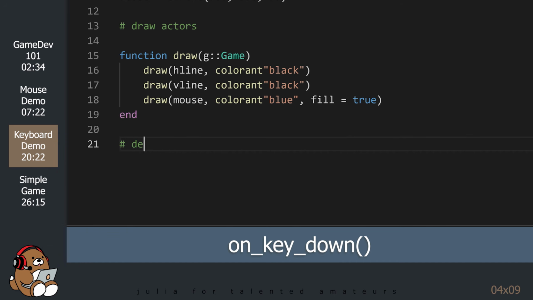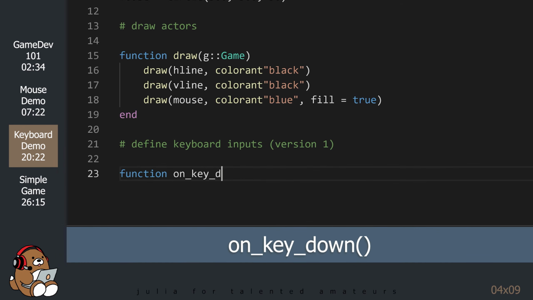Okay, now let's add some instructions to handle keyboard inputs so that we can use the arrow keys to move our blue circle rather than using the mouse.